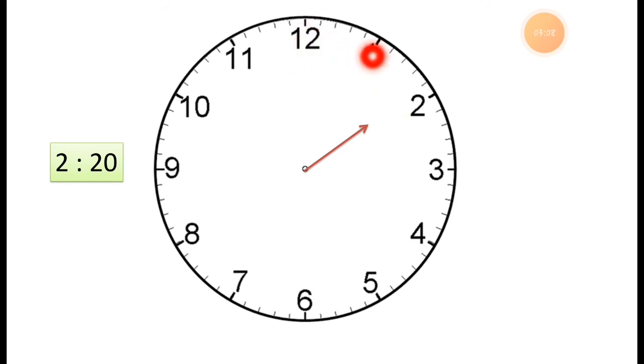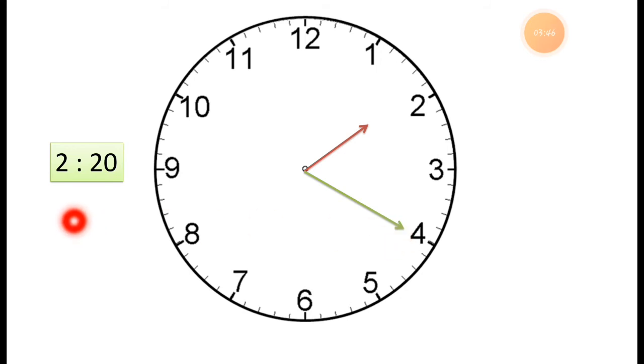So 12 to 1 it's 5 minutes, 12 to 2 it's 10 minutes, 12 to 3 it's 15 minutes and 12 to 4 it's 20 minutes. It is 2:20. You can see this. The short hand is pointing to 2 and the long hand, the minute hand, is pointing to 4. Can you see this? The hour hand is pointing to 2 and the minute hand is pointing to 4. It means 20 minutes.